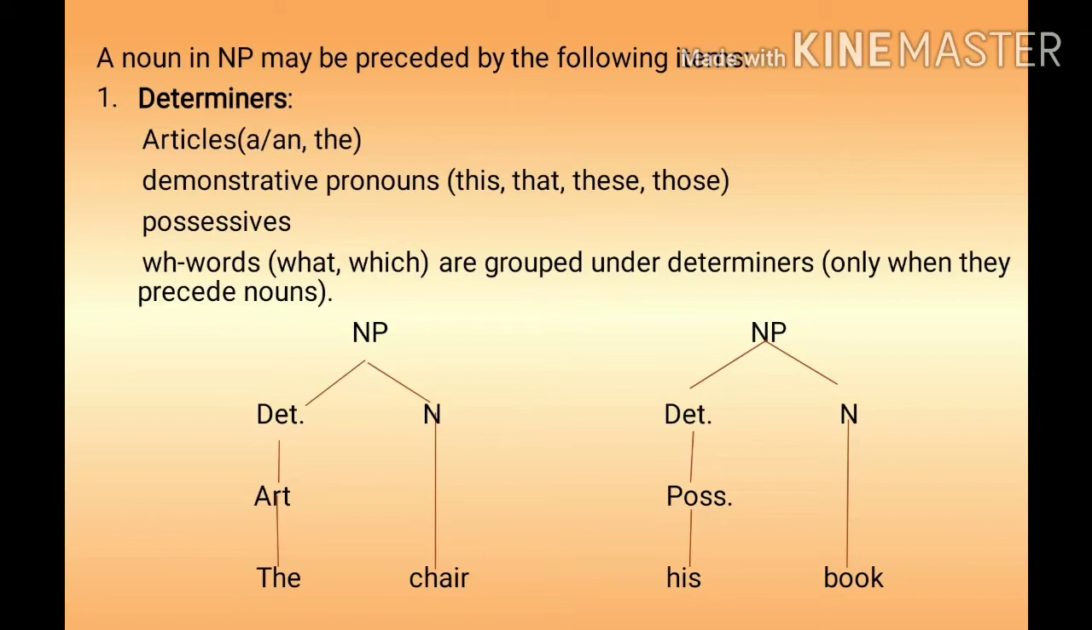A tree diagram is represented for this. Noun phrase divided into determiner and noun. Determiner is article, article is the, and the noun part is chair, the chair. In the same way, his book. This noun phrase is divided into determiner and noun, and determiner is possessive, that is his, and noun is book, his book.